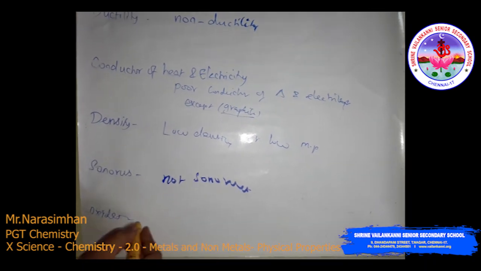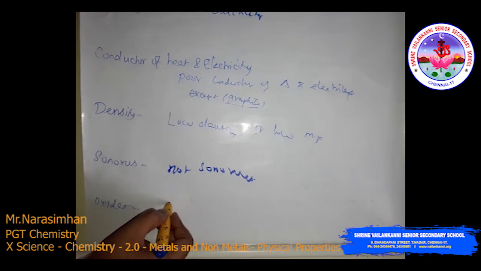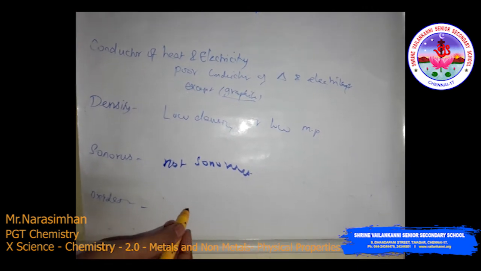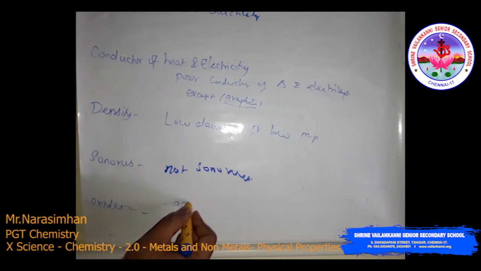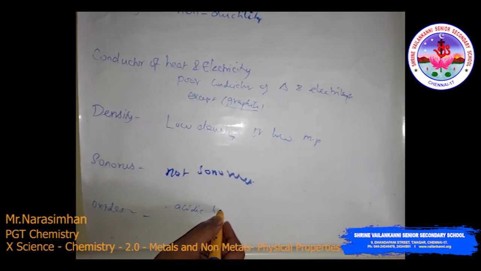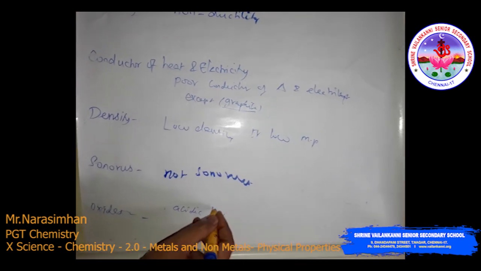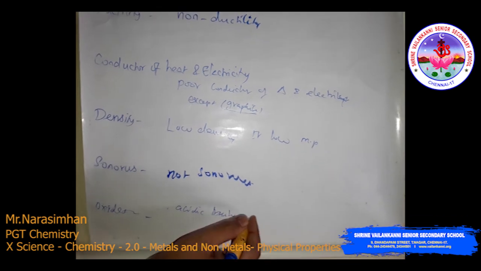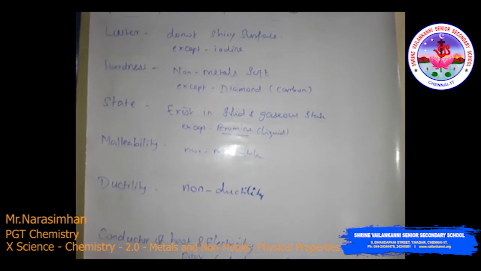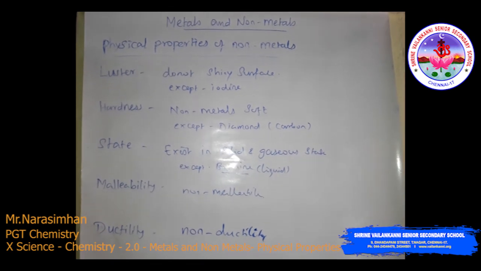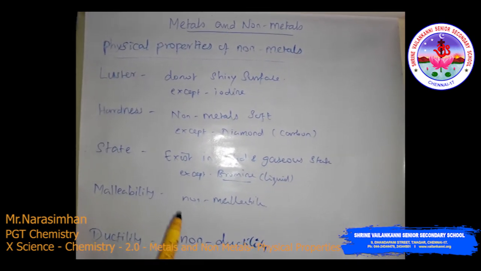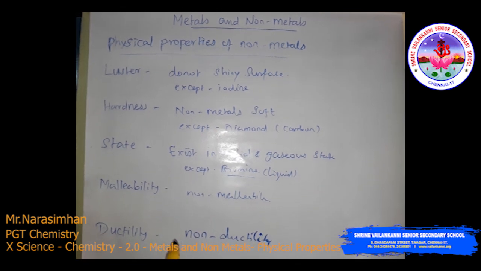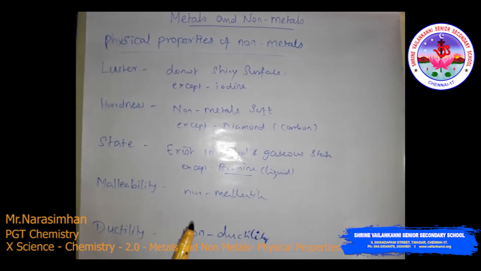And the oxide. Non-metals react with oxygen to form oxides, that is non-metallic oxides. They are acidic in nature, just opposite of metals. Okay, these are the physical properties of non-metals. Already we discussed the physical properties of metals, and this is the physical properties of non-metals. In the next class we will discuss the chemical properties of metals and non-metals. Okay students, thank you.